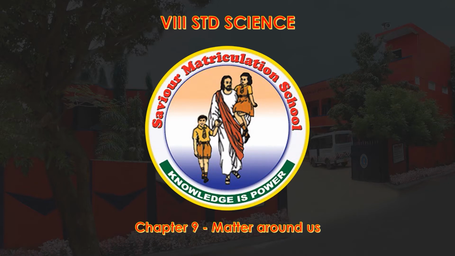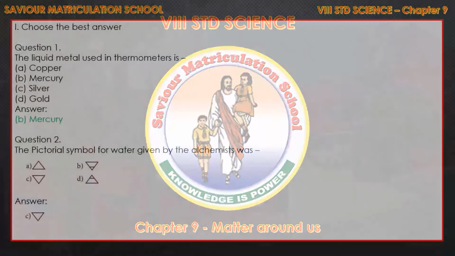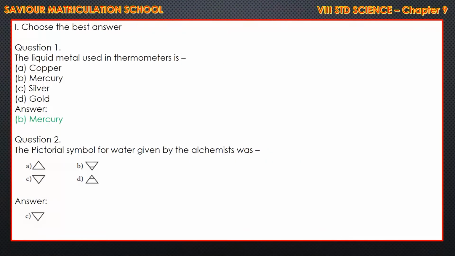Good morning, children. Now I am going to say the answers for the ninth lesson, Matter Around Us. That is chemistry. Already I have completed one lesson from physics. Now we are coming to the second lesson, chemistry. First one, choose the correct answer.